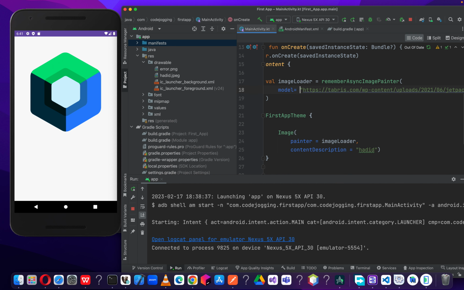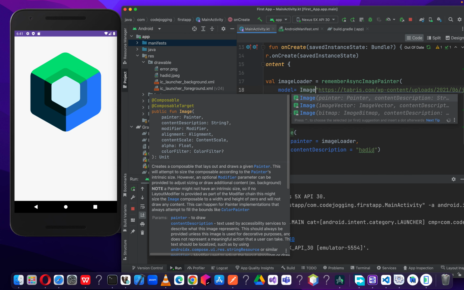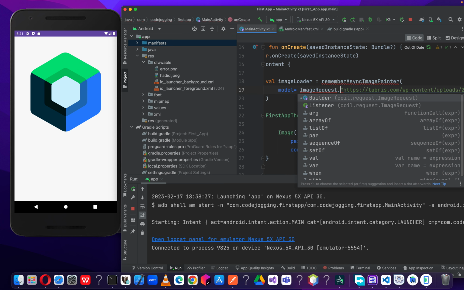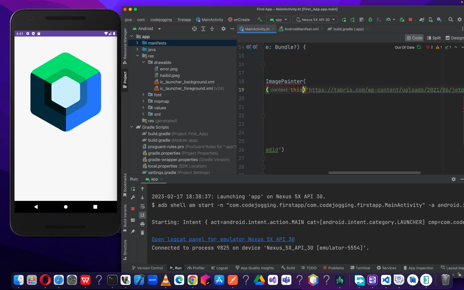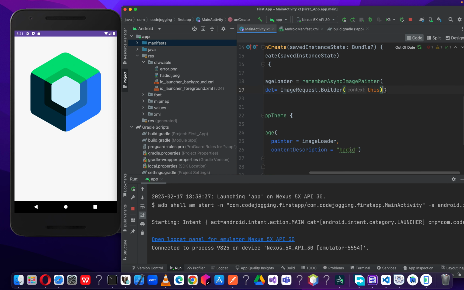Now for us to add the placeholder and also display an error message if we are not able to find the image, or maybe while we were trying to retrieve the image the connection was lost, you have to call the ImageRequest.Builder, which receives one parameter, that is the context. Okay, so now let's cut our image.